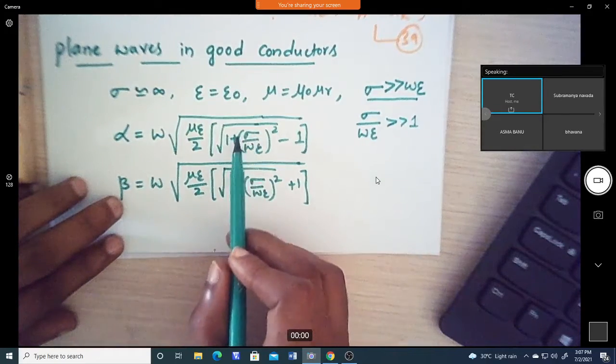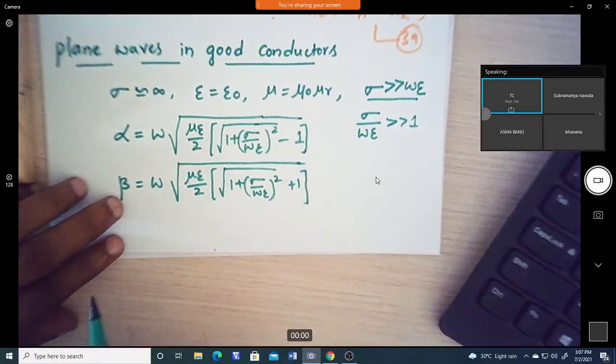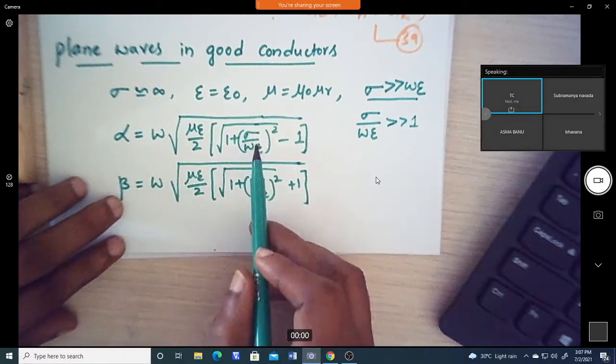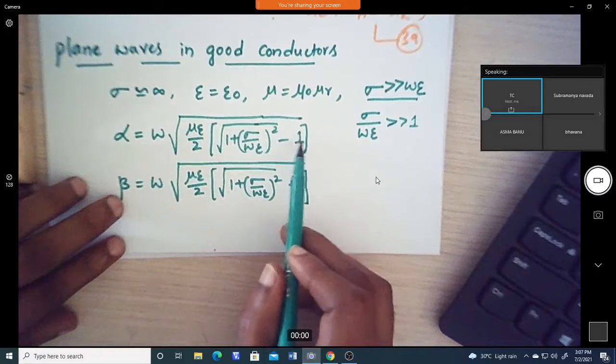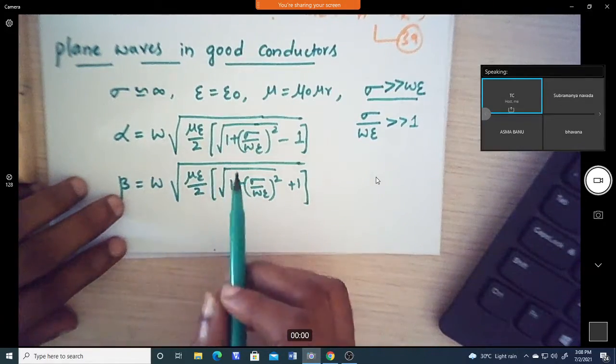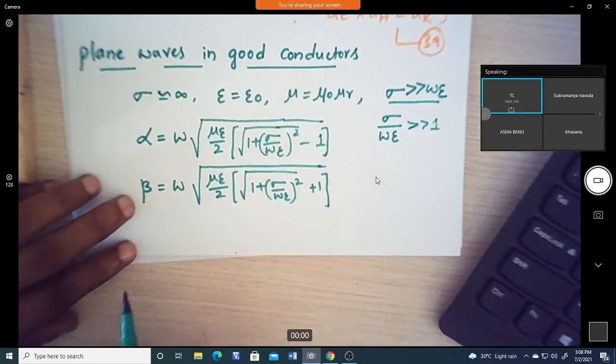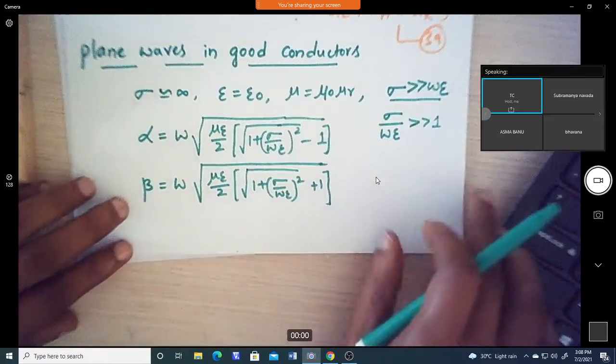So we can approximate the term under the root as sigma by omega epsilon. Since it is far greater than 1, subtracting 1 or adding 1 makes no difference to the ratio sigma by omega epsilon.